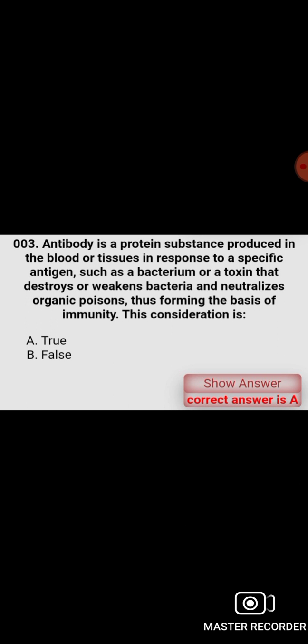Antibody is a protein substance produced in the blood or tissues in response to a specific antigen, such as bacterium or a toxin, that destroys or weakens bacteria and neutralizes organic poisons, thus forming the basis of immunity. This consideration is true.